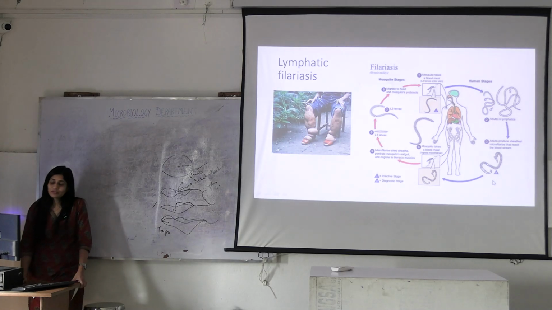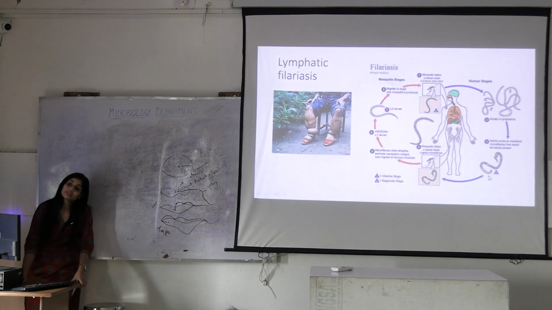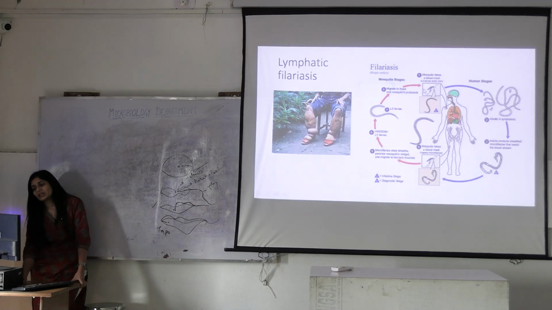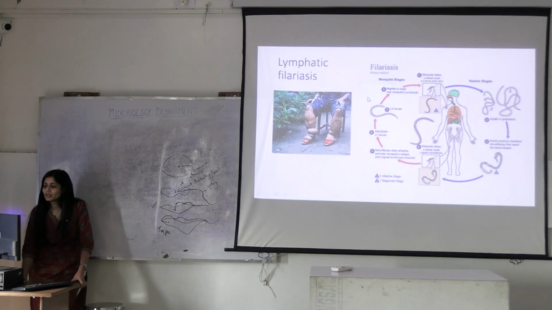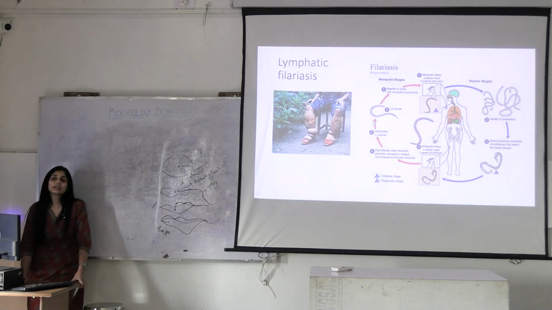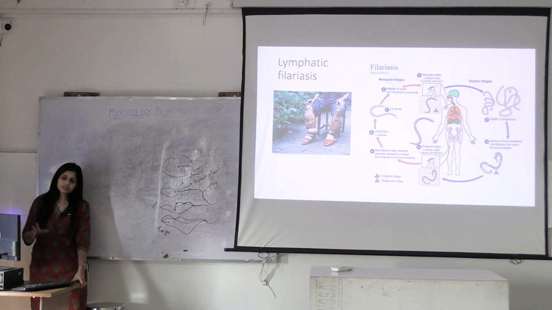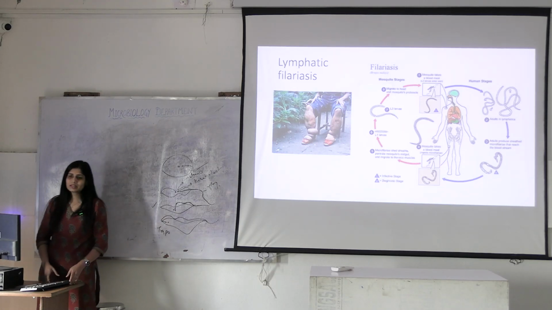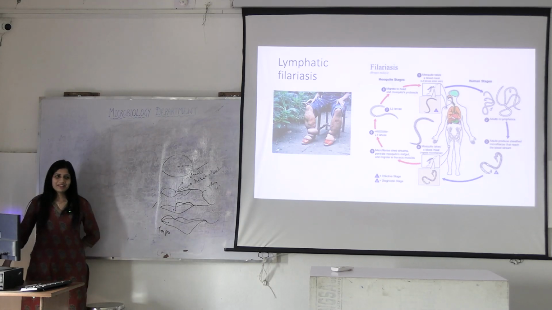Okay, what is the diagnostic form here? Microfilaria. Microfilaria is which? L1 form. Okay, it was entering at which level? L3 form. How did it become L1 to L3? Because it underwent molting inside the mosquito. What is molting? Have you seen an animal, let's suppose, shedding its skin and renewing itself?